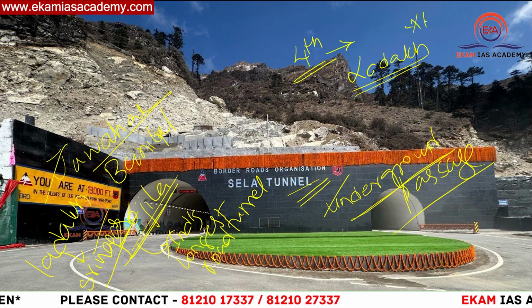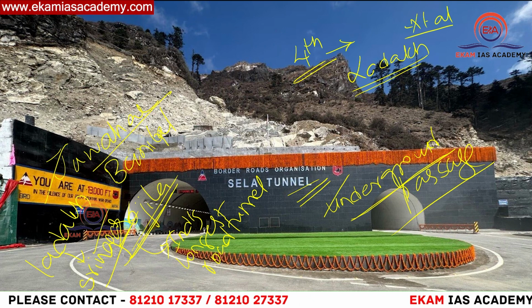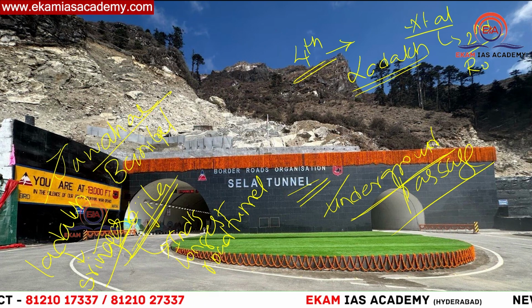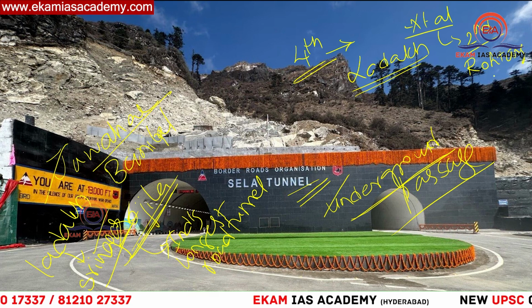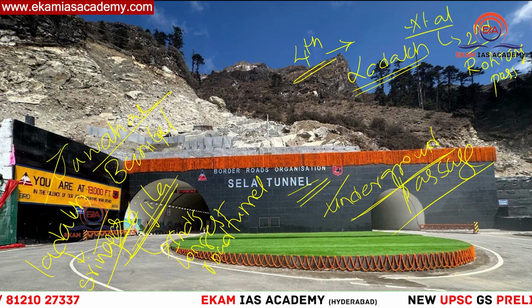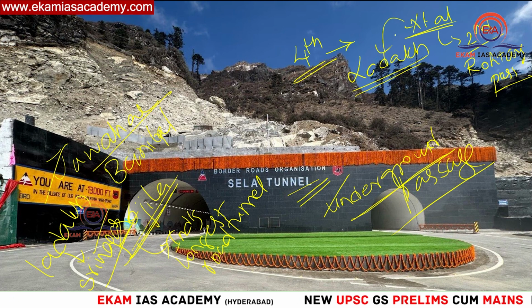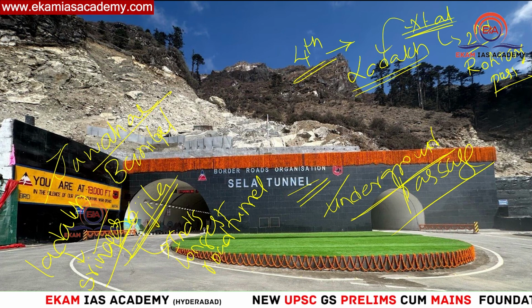Then you have the Atal Tunnel. This is the second longest road tunnel, and it is on the Rohtang Pass. It was inaugurated in recent times by this Prime Minister only. This is in the Pir Panjal range in the Kashmir segment.